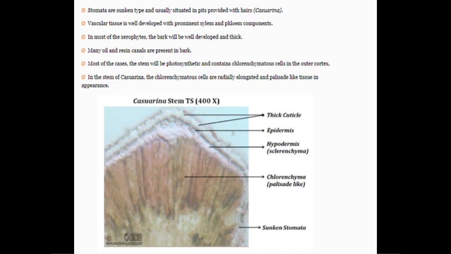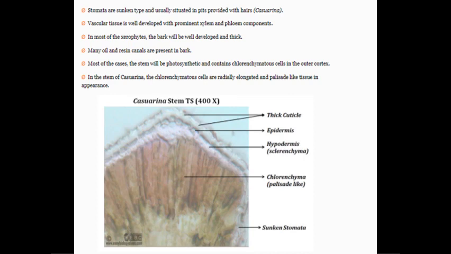Now again the Casuarina stem characters in this transverse section. Stomata are sunken type and usually situated in pits provided with hairs. The example is Casuarina. Vascular tissue is well developed with prominent xylem and phloem components, which are water and food